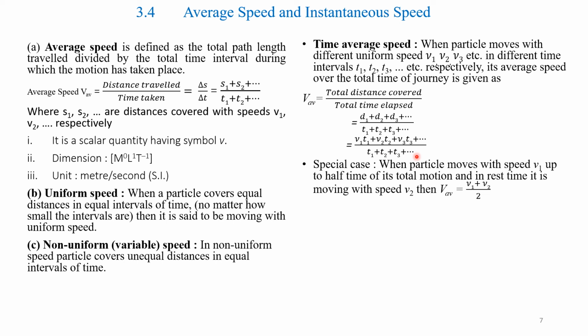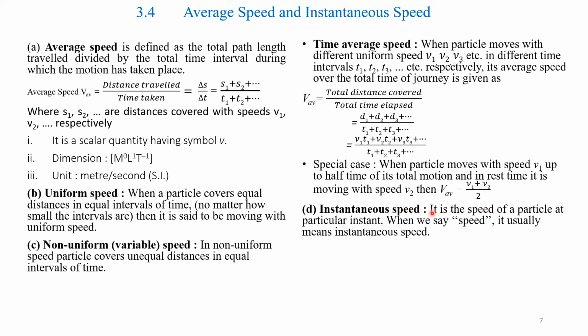Special case: when a particle moves with speed V1 up to half the time of its total motion and in the rest of the time it is moving with a speed V2, then V average is equal to (V1 plus V2) by 2.